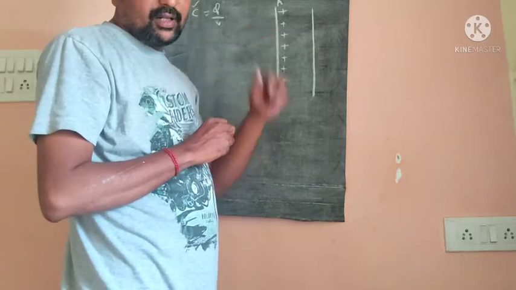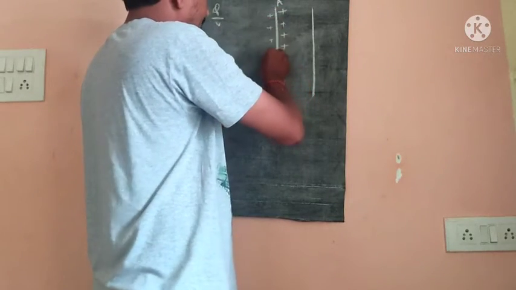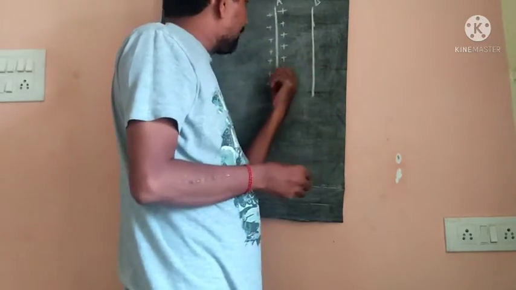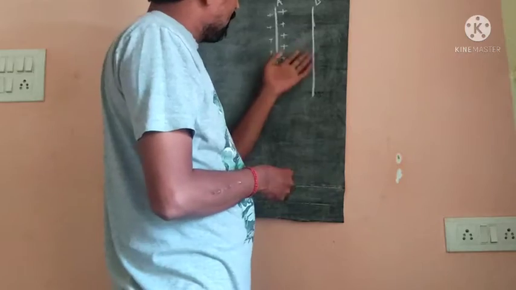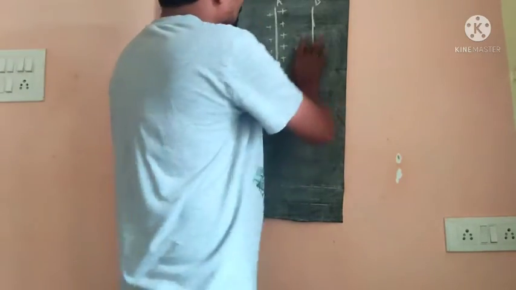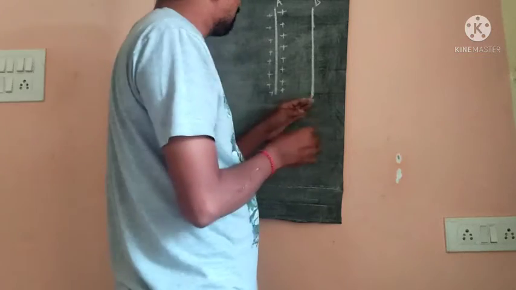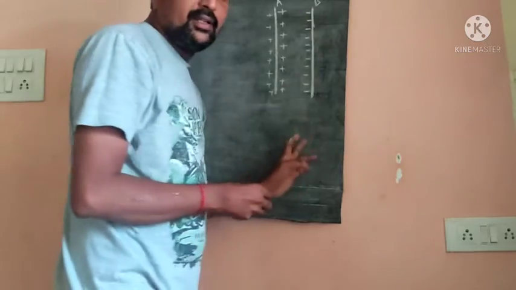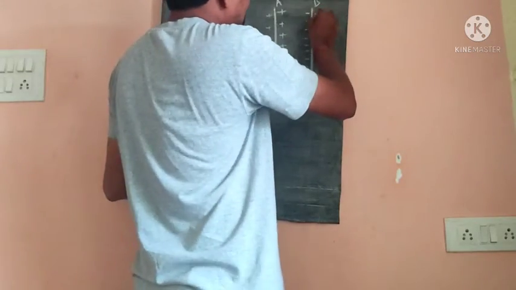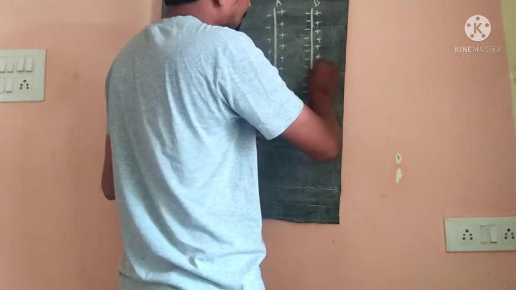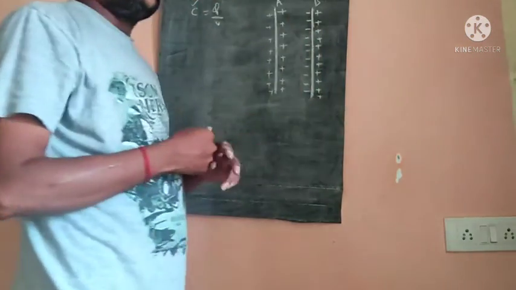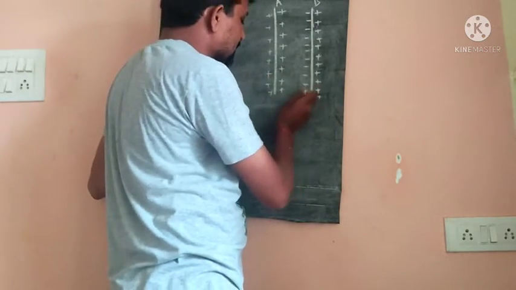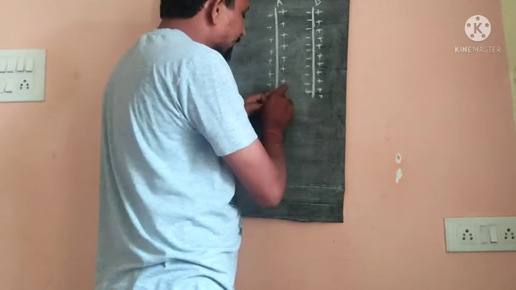Another metallic plate B is taken nearby the conductor A. Due to the induced effect, the negative charge is located on the surface of metal B, and positive charge is induced on the other side of conductor B. The negative charge is attracted by the positive charge.